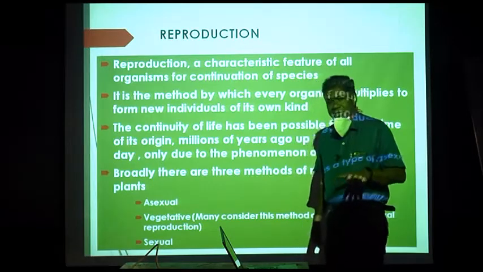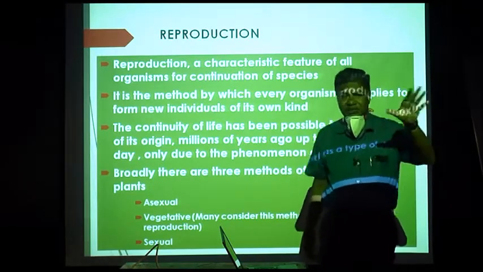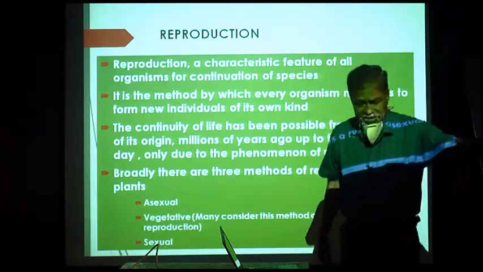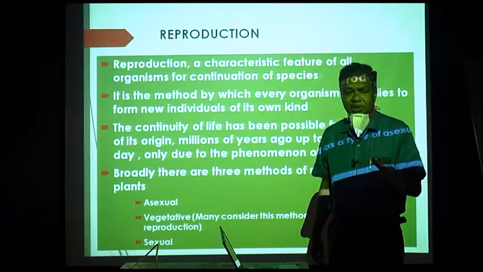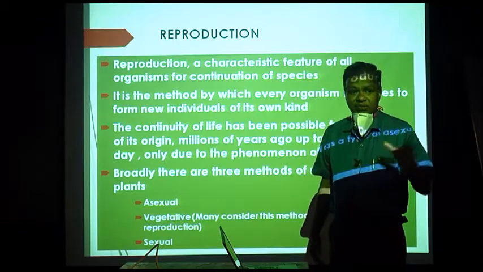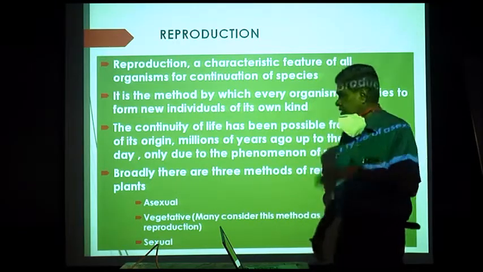You know that life originated millions of years ago, and life is continuing till today, and it is because of what is called reproduction, which is a characteristic of living organisms.